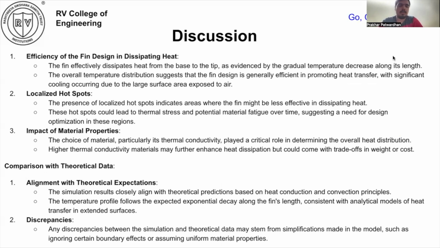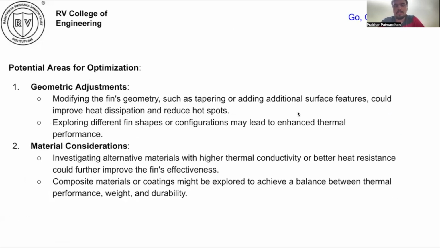Now coming to comparison with theoretical data. The first point is alignment with theoretical expectations. Second point is discrepancies. Now the potential areas of optimization. Geometric adjustment: modifying the fin's geometry, such as tapering or adding additional surface features, could improve heat dissipation and reduce hotspots. Second point is material consideration. Investigating alternative materials with higher thermal conductivity or better heat resistance could further improve the fin effectiveness.